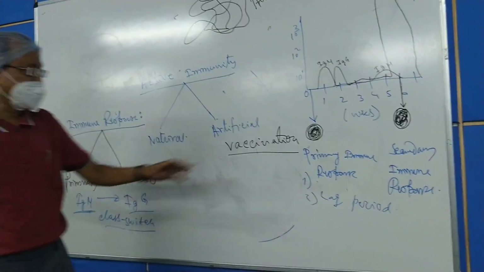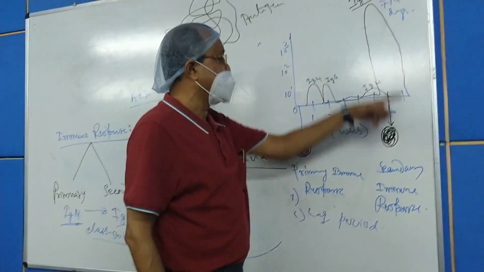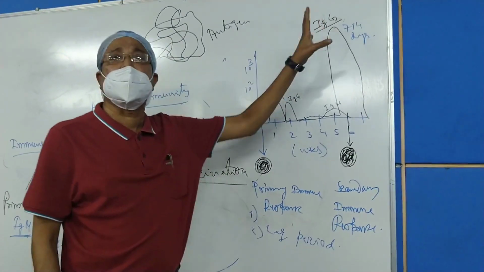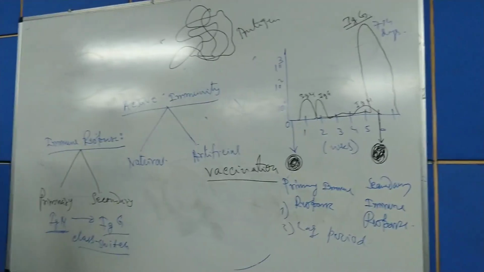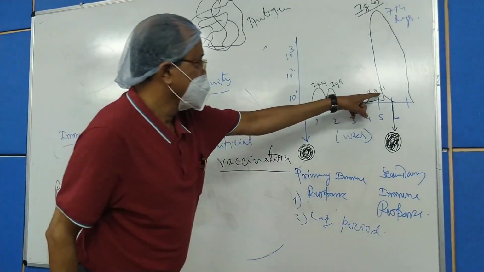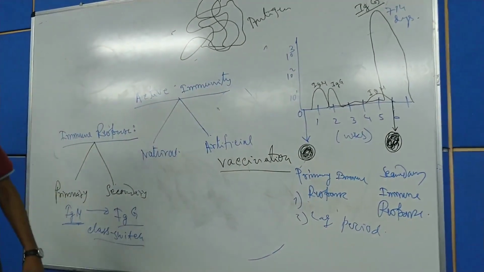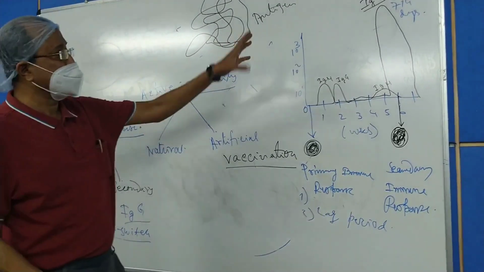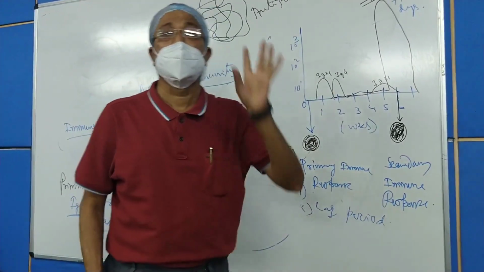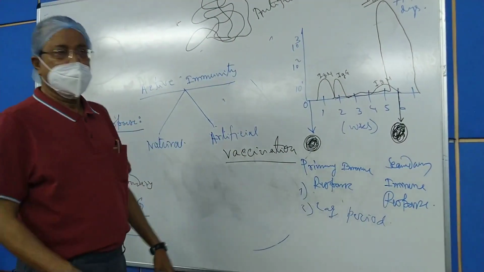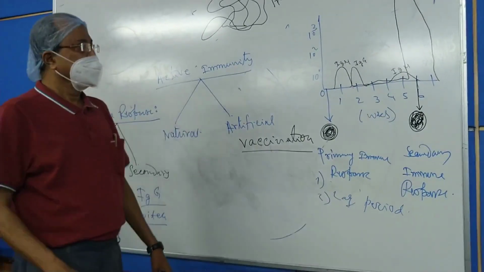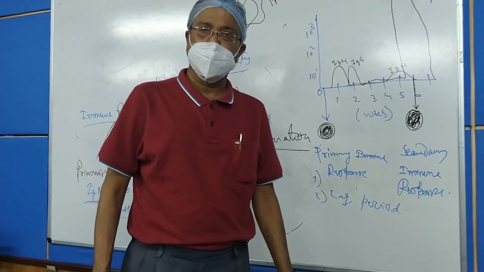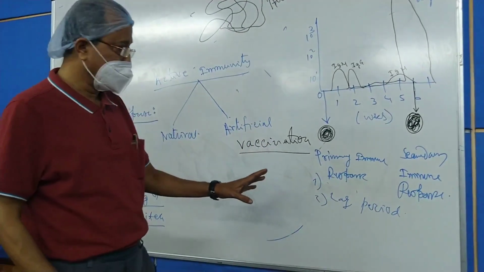Number 3, the concentration of the antibody in the secondary immune response is very, very high compared to the primary immune response. Not only that, the persistence of the antibody in the serum is for a longer period, so that it will give protection to the subject for a longer period. That is the third point.